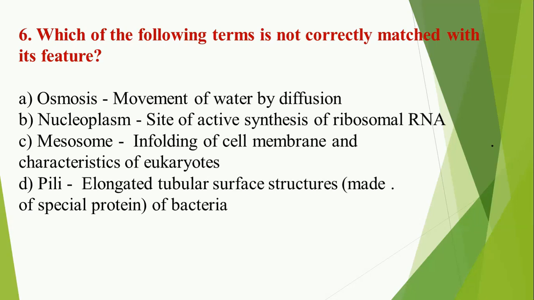C, mesosomes, infolding of cell membrane and characteristics. Till here it is true of eukaryotes, which is again false because mesosomes are infoldings of cell membrane and characteristics of prokaryotes, which is similar to mitochondria in eukaryotes. So option C is not correctly matched with its feature. So C is wrong. Let's also discuss D.